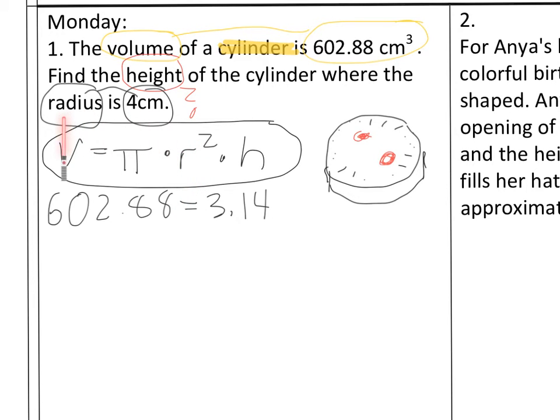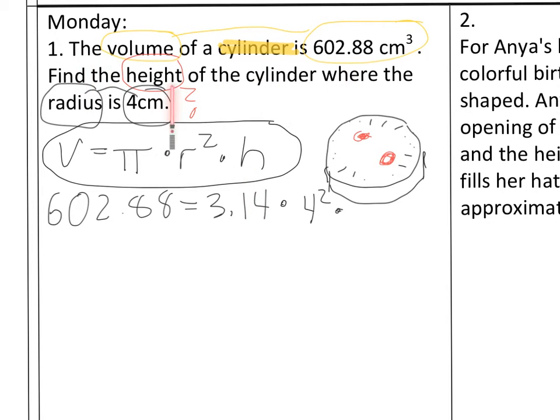So if you check our annotation here, it says radius is 4 centimeters. So just take the 4, plug it in for radius, plug it in for r. So radius is 4 to the second power times our height. We've got a problem though.